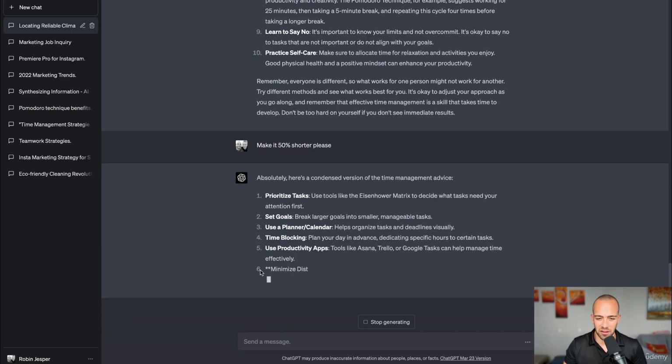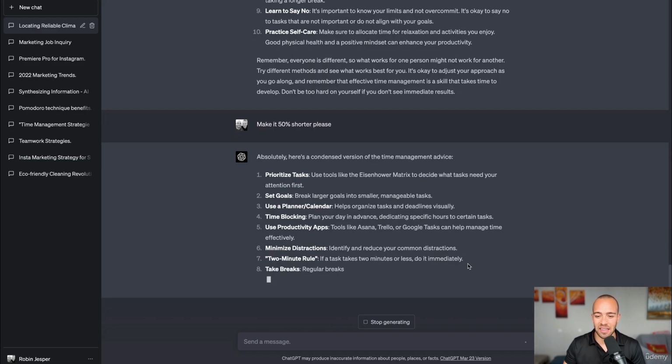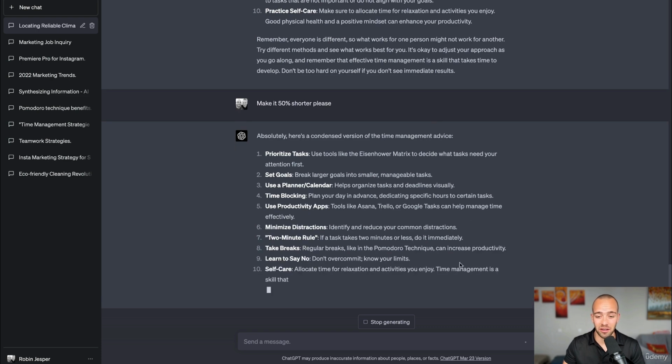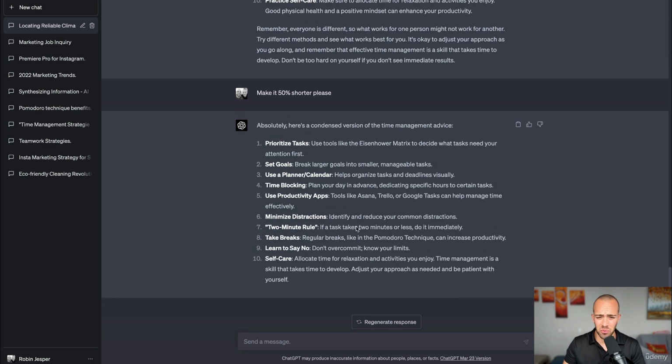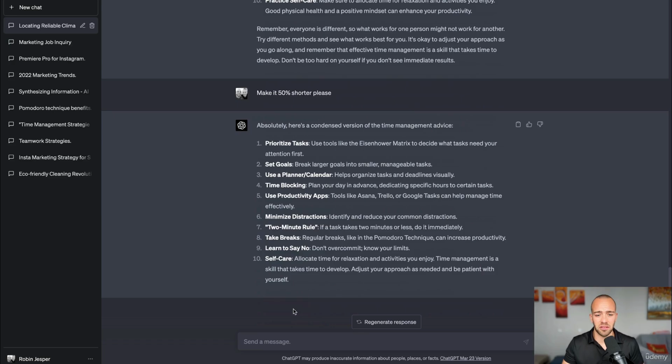We're already at 5, 6. You see, it's so fast, this machine. This can really help us in our everyday life, in our business, and all of that good stuff. I really love ChatGPT. And as you can see, it's way easier to read and digest this condensed information. And if you want a lengthier explanation, you can take this version, or you can just ask it to be more in-depth with the information. But this is giving you a pretty good overview of how you can improve your time management skills.